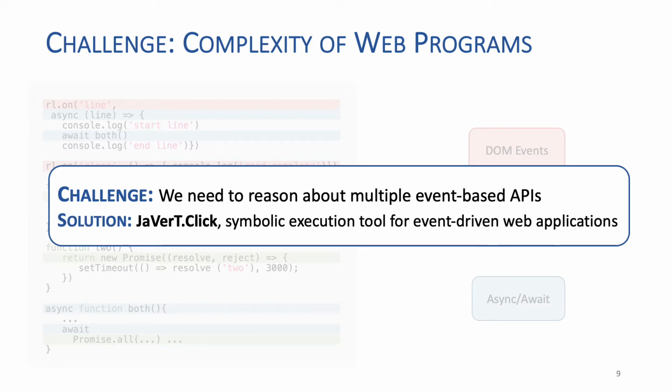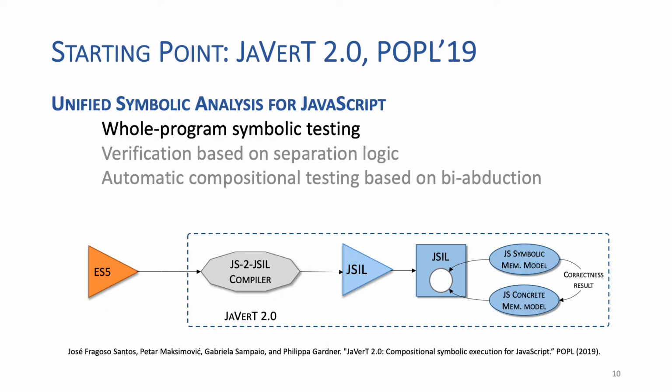We implement our solution as JAVERT.CLICK, a new tool for symbolic execution of event-driven web applications. We started from JAVERT 2.0, our symbolic execution tool for JavaScript, which we presented at POPL 19. JAVERT 2.0 supports three types of analysis: whole program symbolic testing, verification, and also automatic compositional testing based on bi-abduction. In this paper, we focus only on symbolic testing.